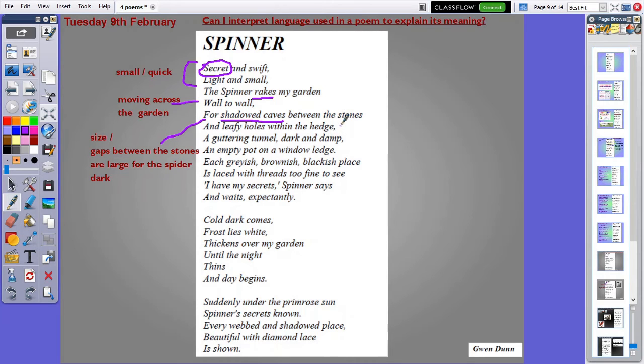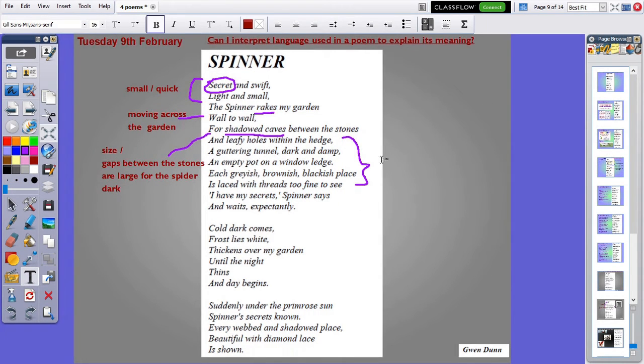So all of this here is some great, powerful description describing the places where the spider makes a web, where it chooses to live.